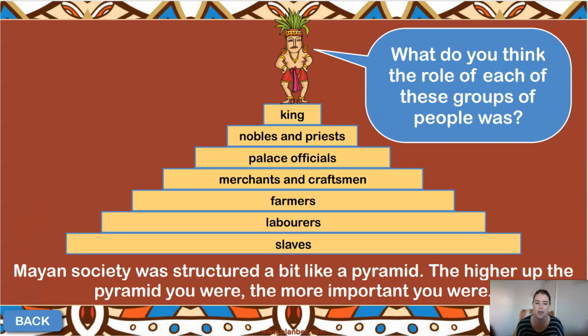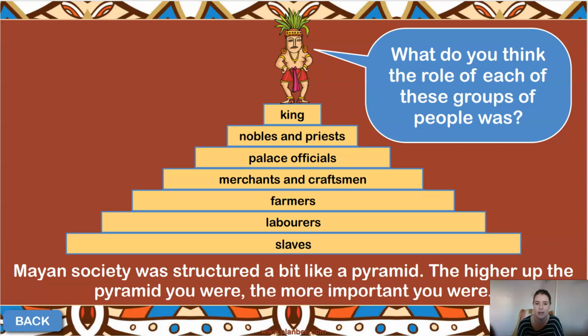So here we have each of our different roles. Okay, now we've done it in a pyramid. This is what we call a hierarchy pyramid. So in effect, the higher up you were in the pyramid, the more important you were. So here we can see at the very, very top, we have the king. And then underneath the king, we have the nobles and the priests. So they're almost like the right-hand people to the king.